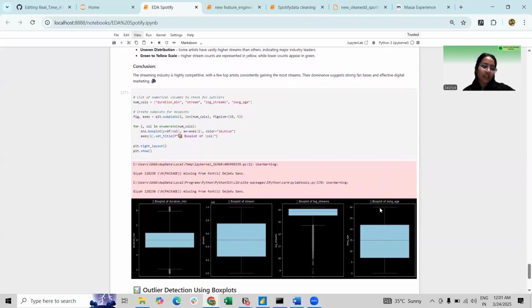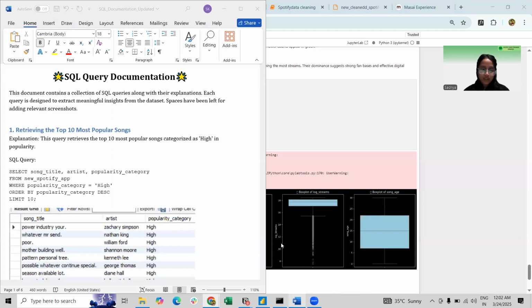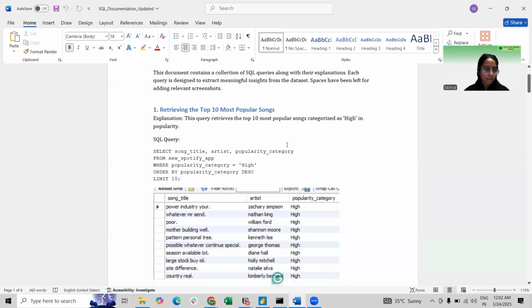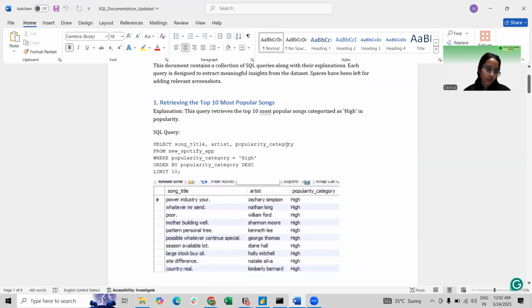Let's move toward the SQL integration. That SQL integration is very much important. And this is the documentation I would like to show you. To make the data analysis more effective, I stored the clean data set in the SQL tables. I wrote optimized queries for the insight.